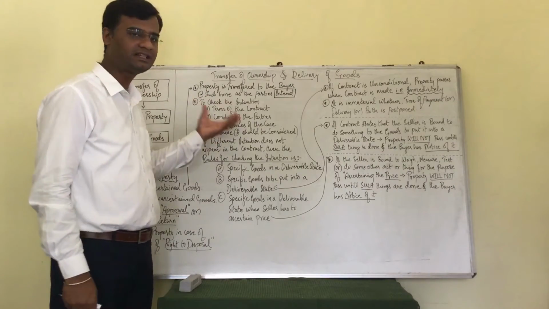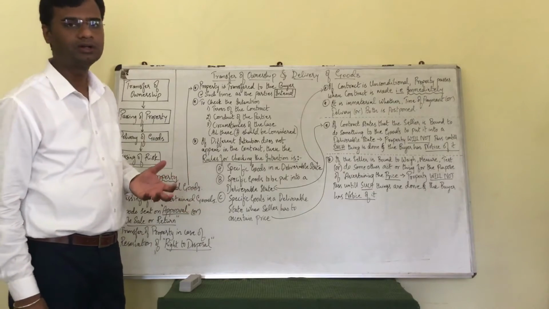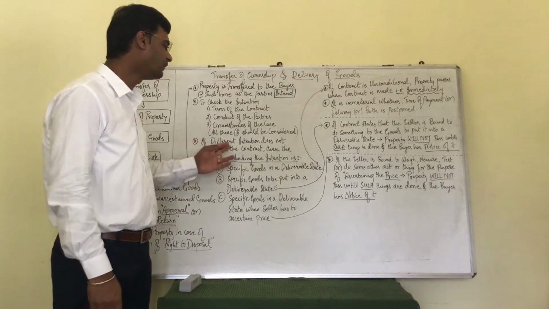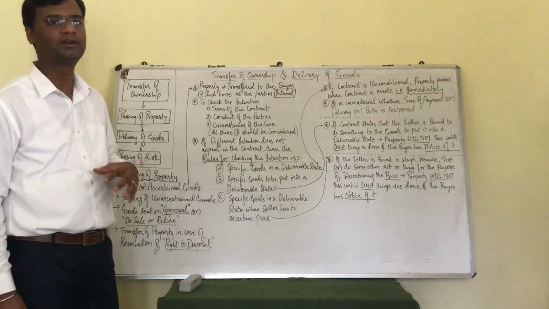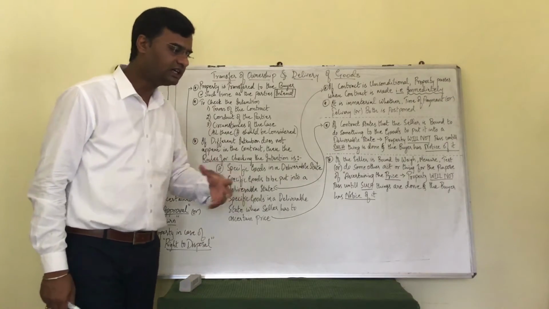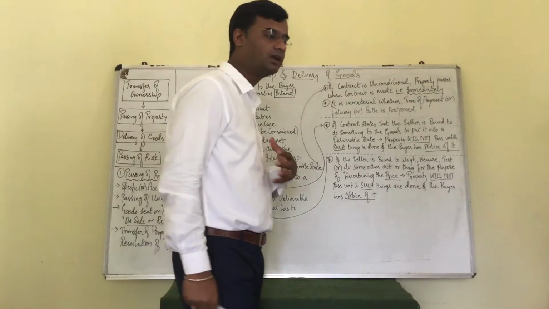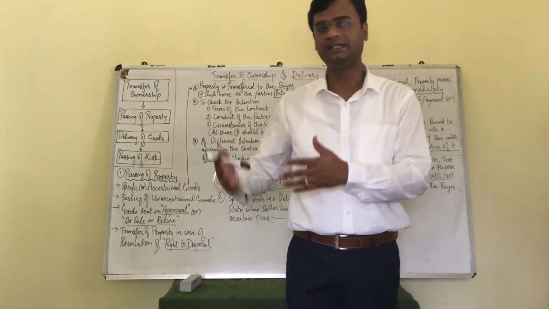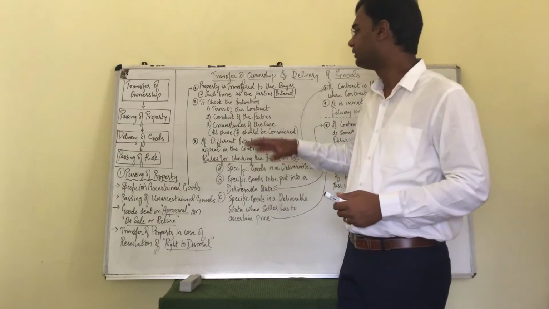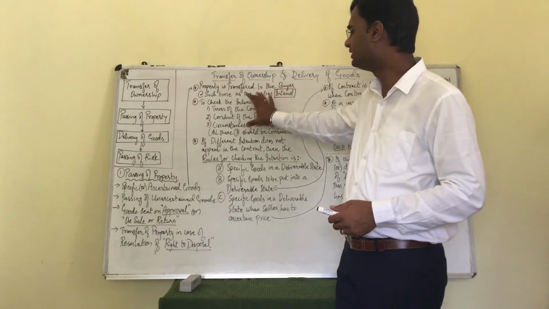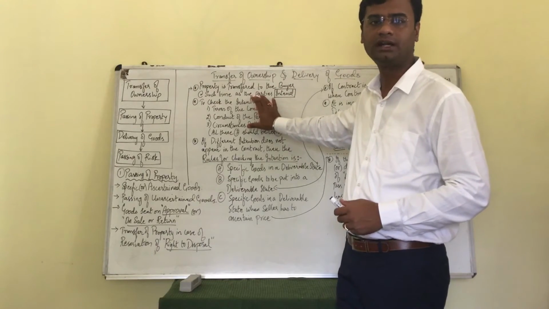Further, if a different intention does not appear in the contract, that means if specific words have been given in the contract which show a different intention, and the intention is very clear, then these 3 points will give us a straightforward answer.